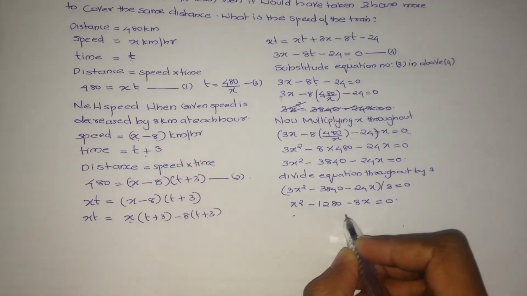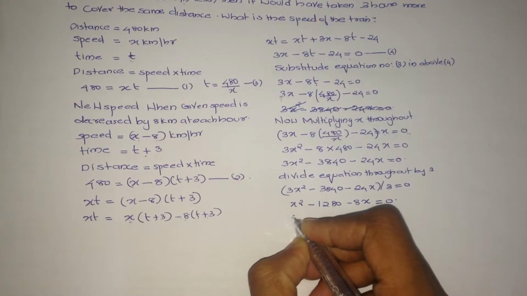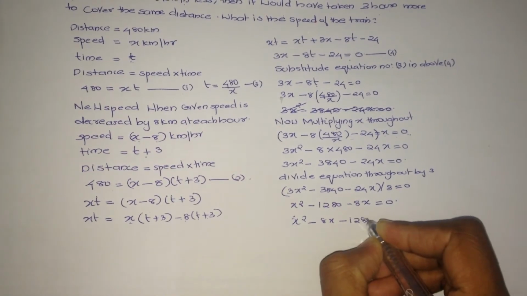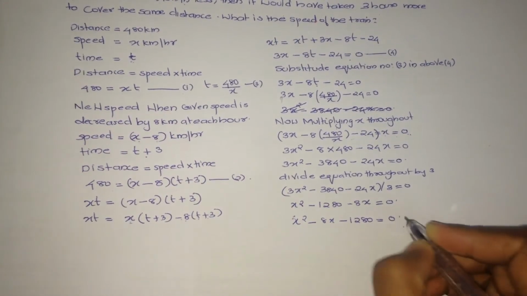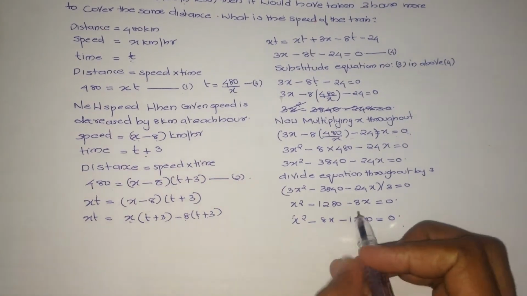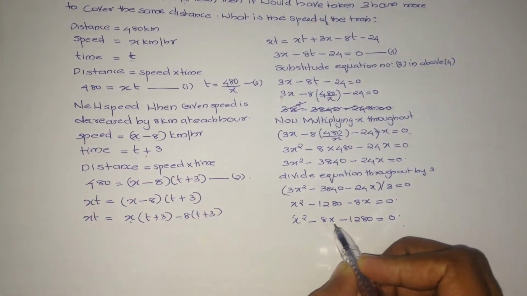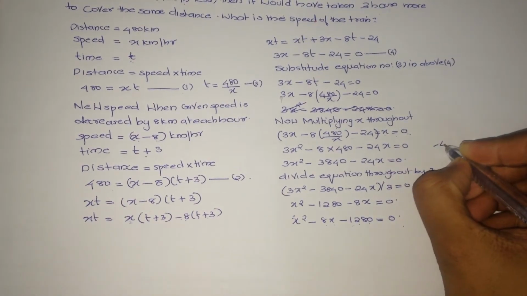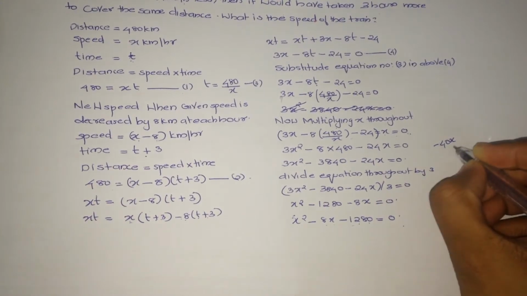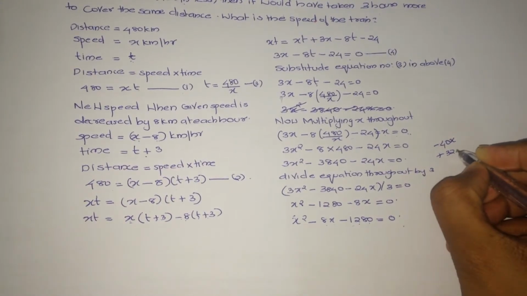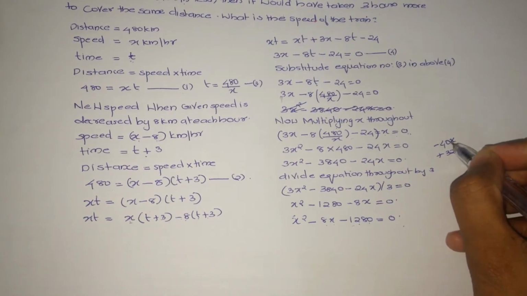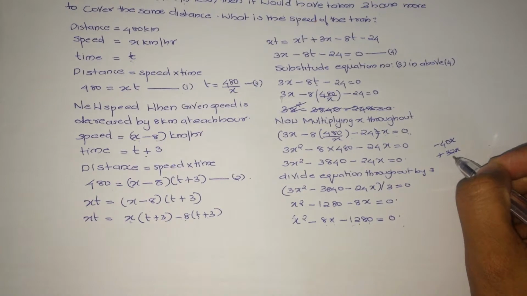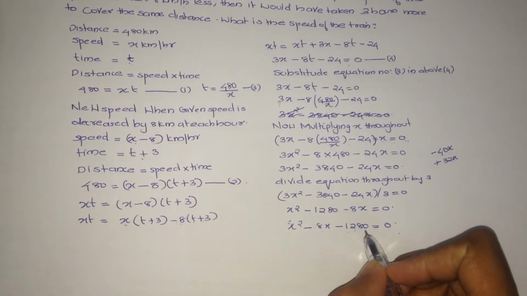Now we can arrange this equation in quadratic equation form: x square minus 8x minus 1280 equals 0. We can split 8 and 1280 this way: minus 40x plus 32x. When we add them we get minus 8x, and when we multiply them we get the 1280 value.